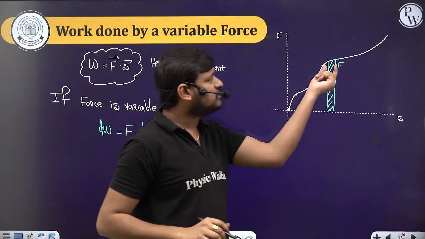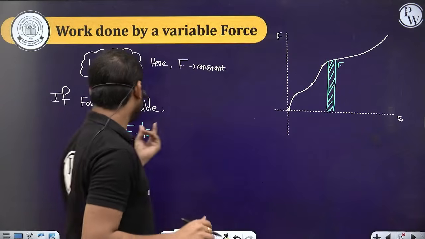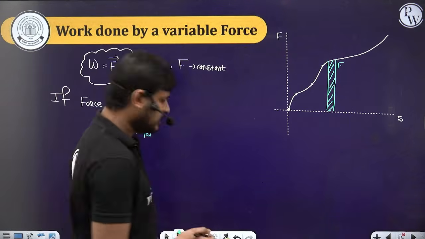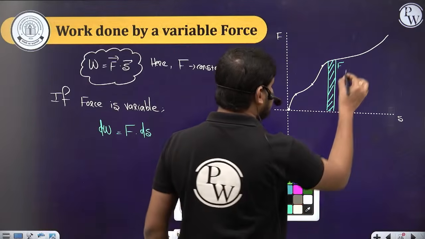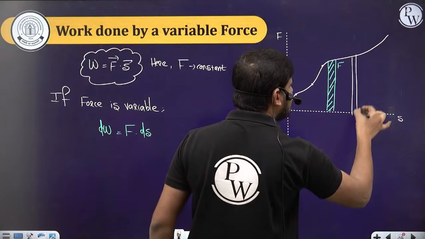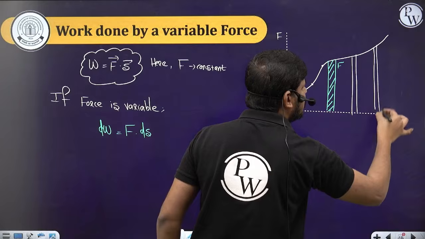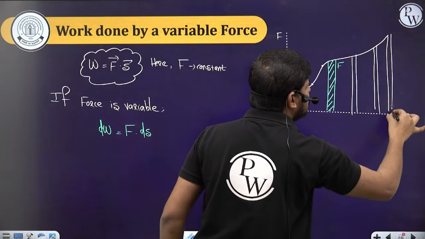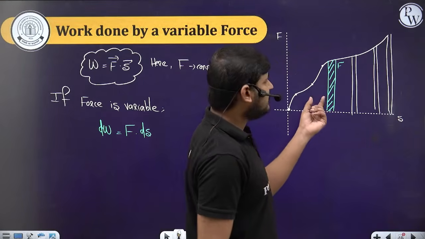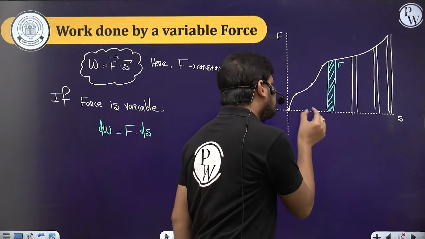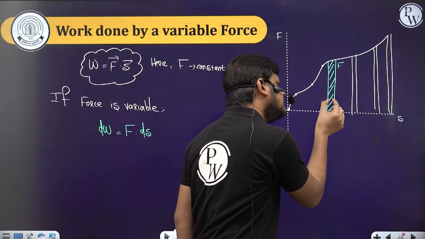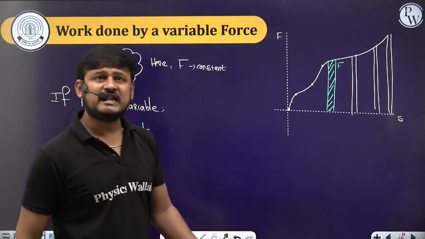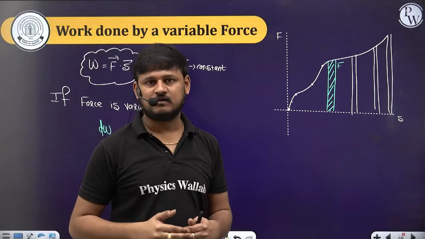So that small work done is dW. How much force is applied? Some force F is applied. How much is it displaced? ds. So similarly I'll find what is the work done here, and here, and here. Like that I'll find all the work done in small parts, here, here, here, here, here, here, here, here. And then I'll add up those work done.